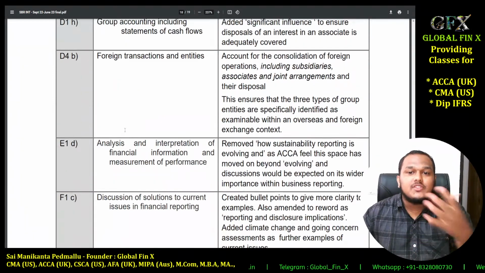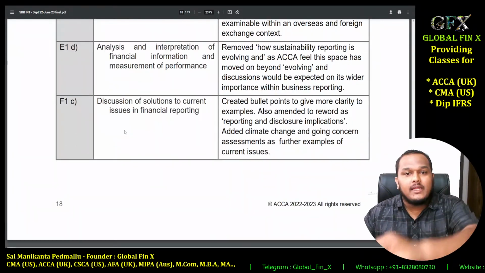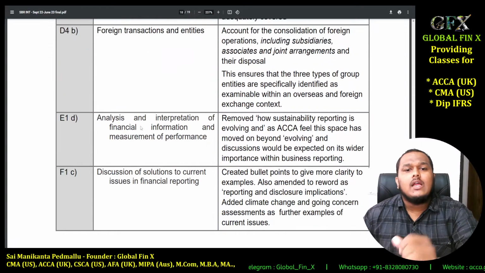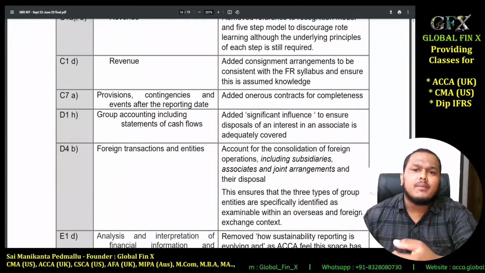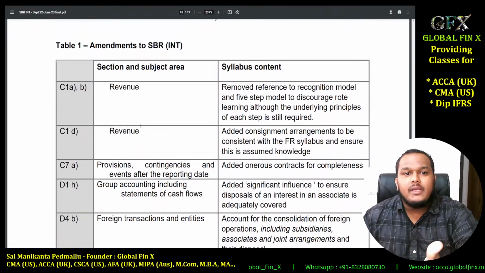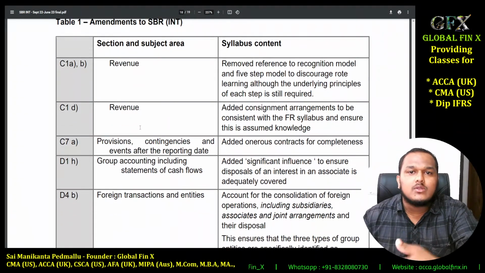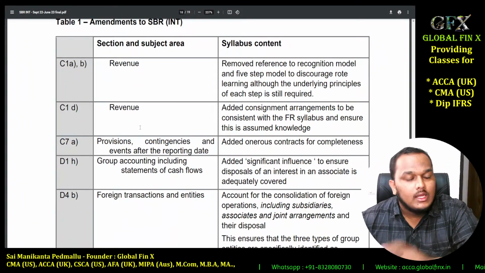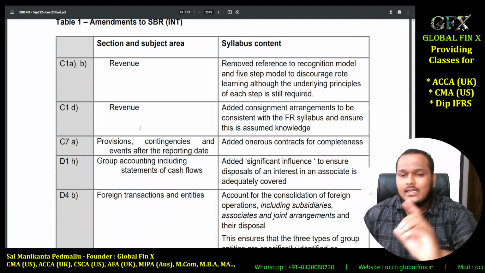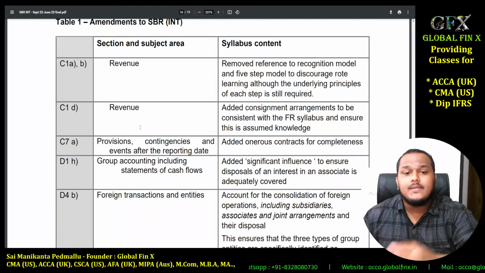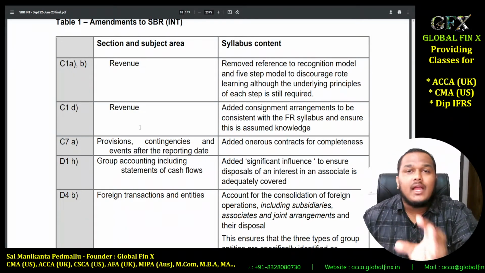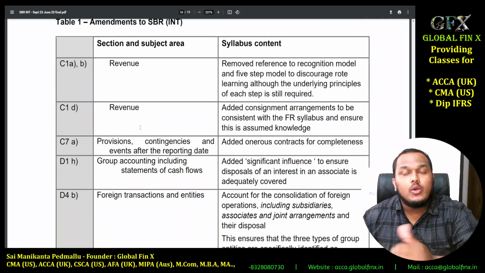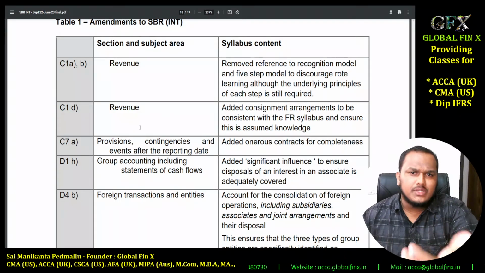Even though the list of changes is big, the actual implication on the syllabus is very less. There are hardly two or three areas which are majorly changed. One of them is that foreign subsidiaries, foreign associates and foreign joint ventures are also now examinable in consolidated reports. That is one additional change for you guys. And apart from that, there are certain changes made to current issues, which is obvious. Current issues keep changing.